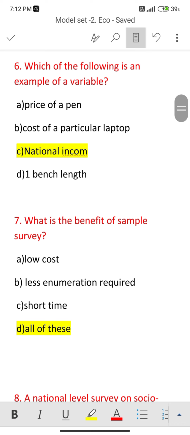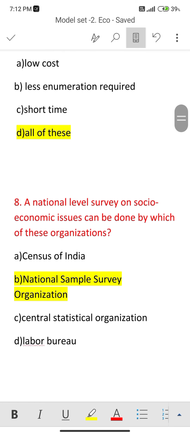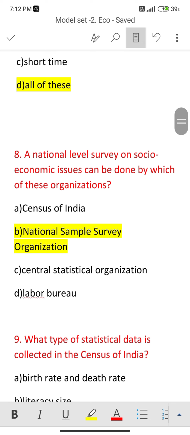Next, question number 7. What is the benefit of sample survey? The benefits of sample survey: low cost, less enumeration required, short time. So correct option is all of these. Next one, question number 8. A national level survey on socio-economic issues can be done by which of these organizations? Correct option, National Sample Survey Organization, NSSO.